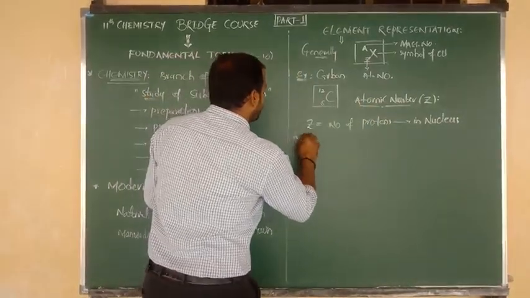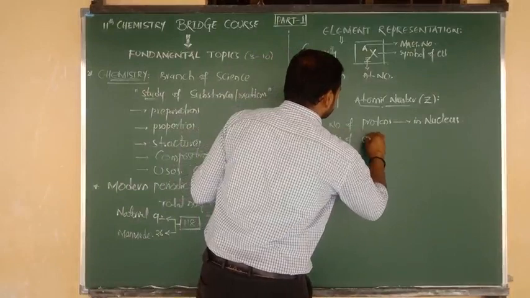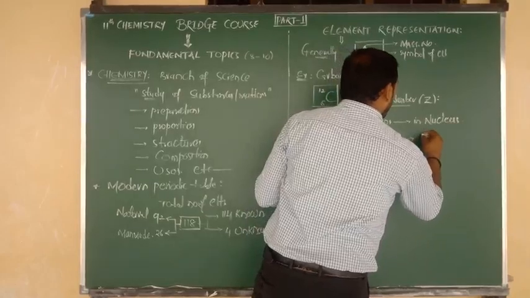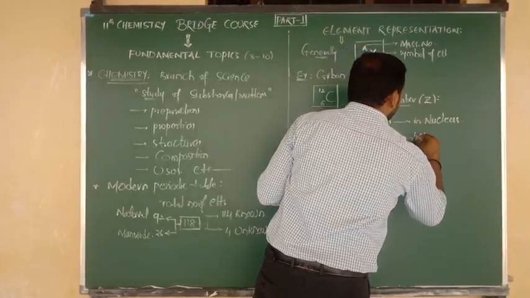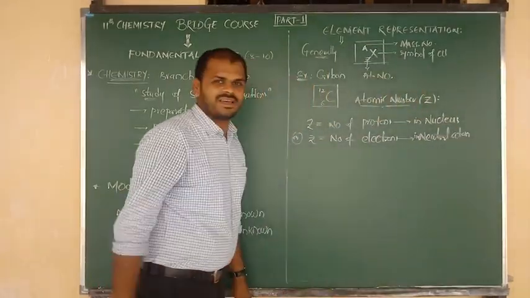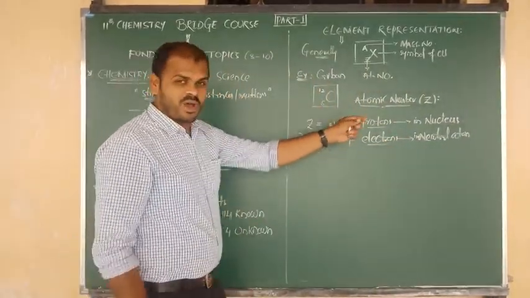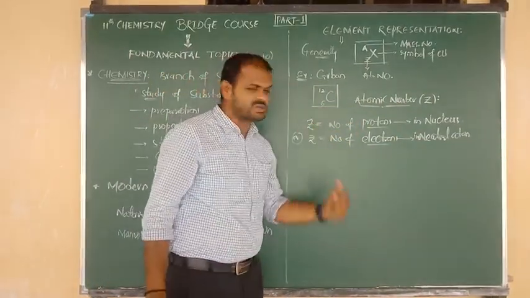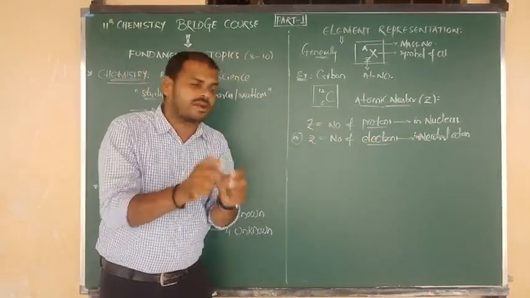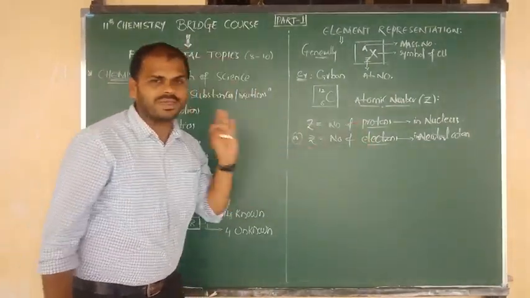And also we can define atomic number as equal to the number of electrons which are present in what, Nana? Neutral atom. Focus on these 2 points, Nana. So on the basis of protons, and also on the basis of electrons: the number of protons present inside the nucleus is equal to the atomic number. The number of electrons present in a neutral atom is equal to what, Nana? Atomic number. Same definition. One regarding protons, one more in the case of electrons, Nana.